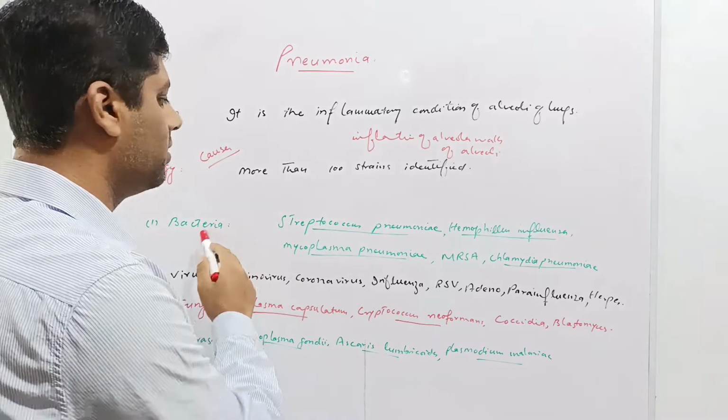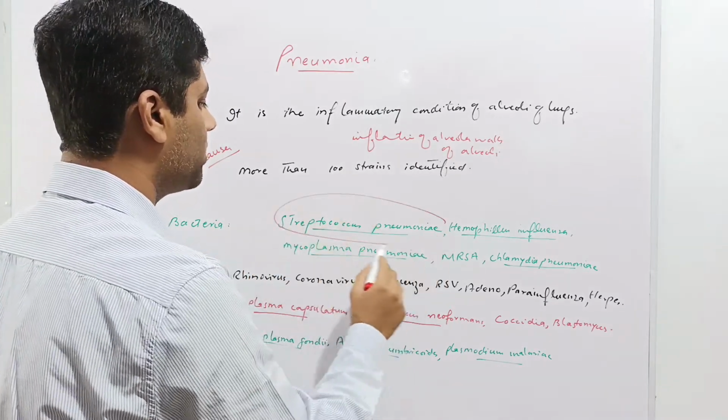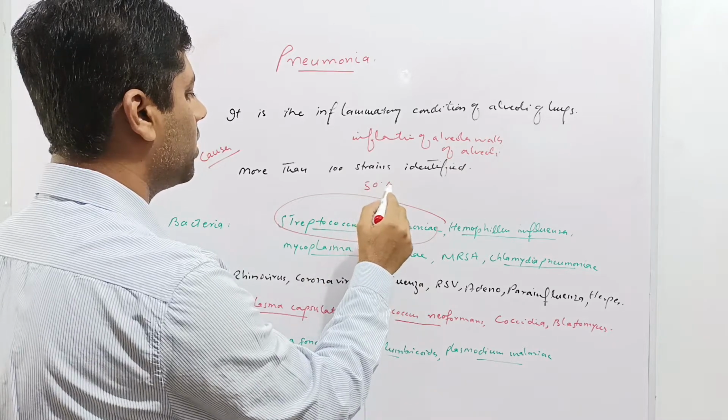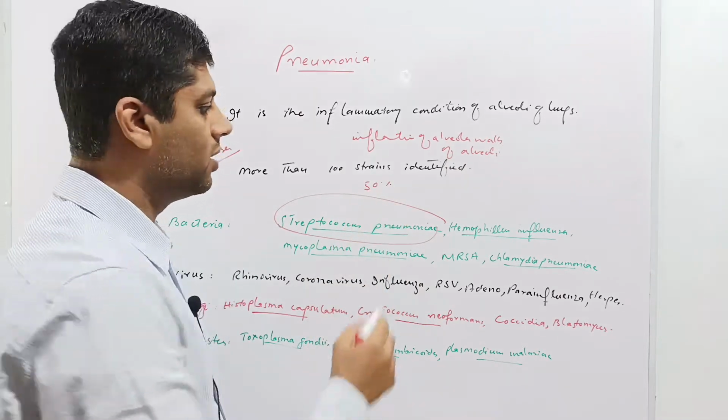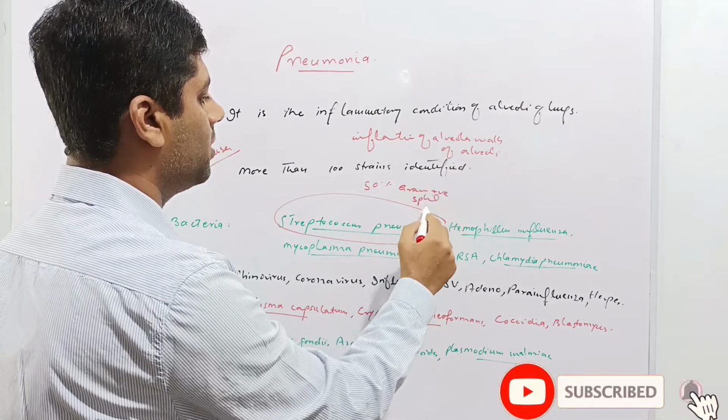First one, the bacteria. Streptococcus pneumoniae is the most common and most prevalent bacteria which causes pneumonia, and 50% of cases of pneumonia are associated with Streptococcus pneumoniae. This is a gram-positive bacteria, spherical in shape and non-motile.